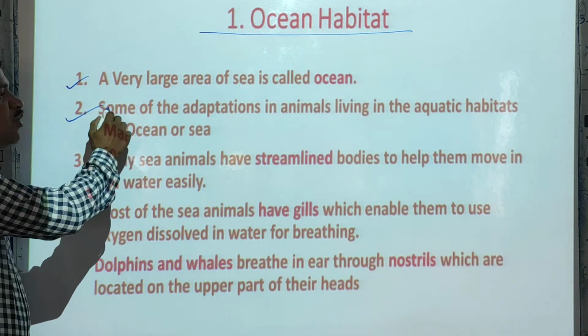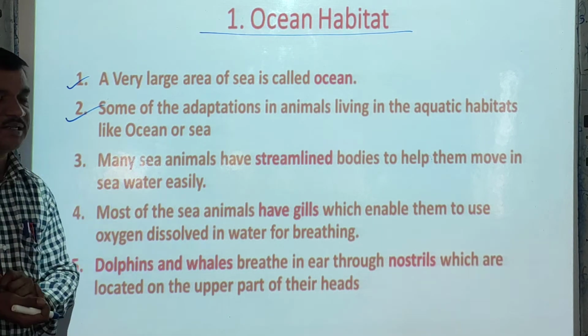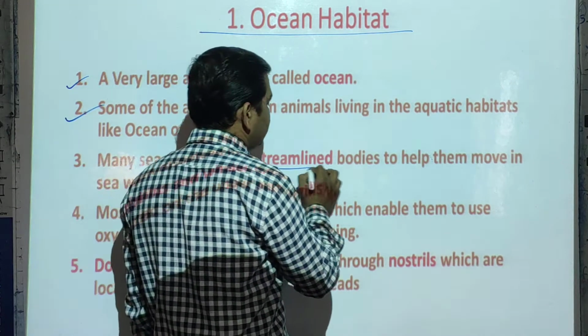Some of the adaptations of animals living in aquatic habitats like the ocean are, first, they have a streamlined body.